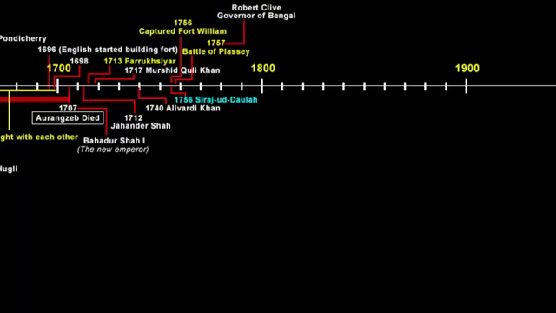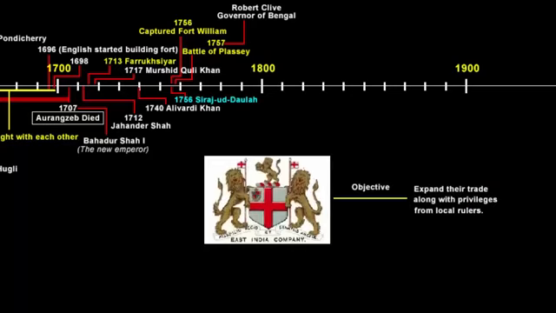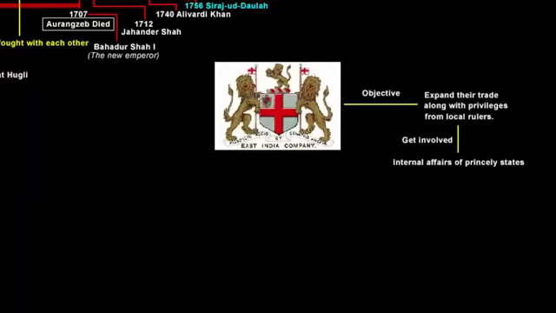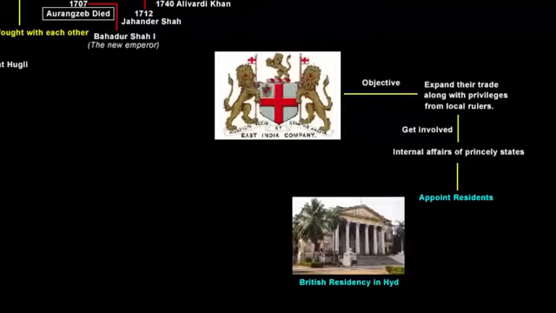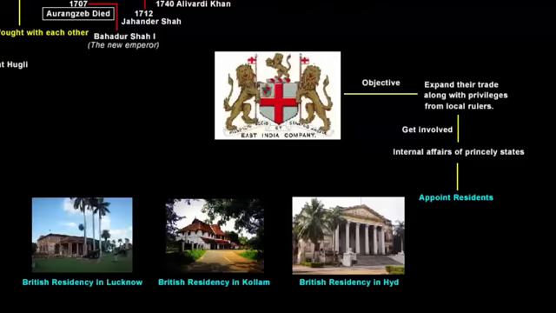The victory gave a massive boost to the company because now they felt they were capable of ruling as well, apart from trading. But then the company was not interested in taking over the responsibility of administration. Their prime object was to expand their trade with privileges from the local ruler. For this to happen, the company had to get itself involved in the internal affairs of the states. Keeping that in mind, the company started a new system called the residency system, in which the company would appoint a resident who dealt with the relations between British India and a large number of princely states, in particular looking after the interest of the company's trade.